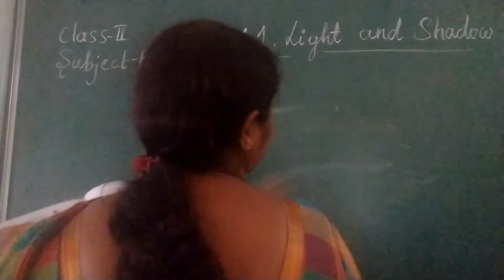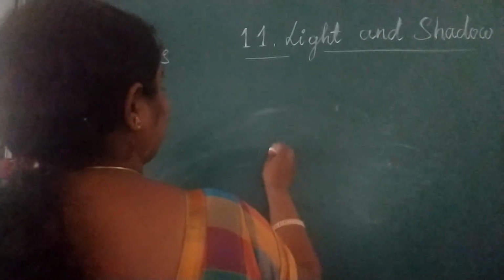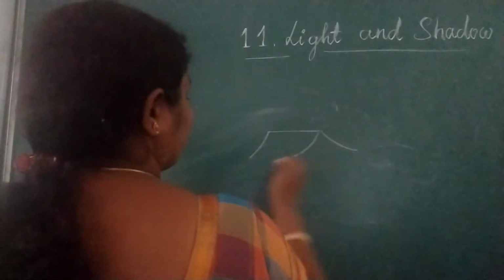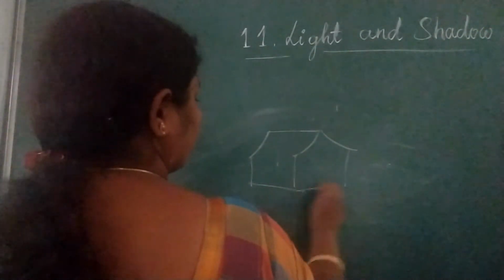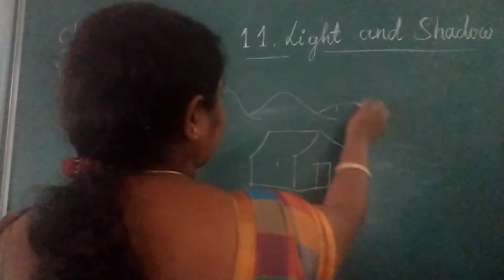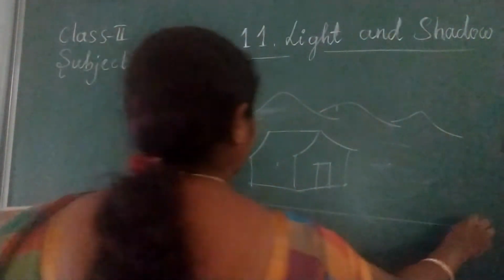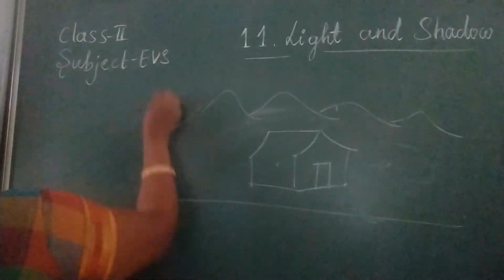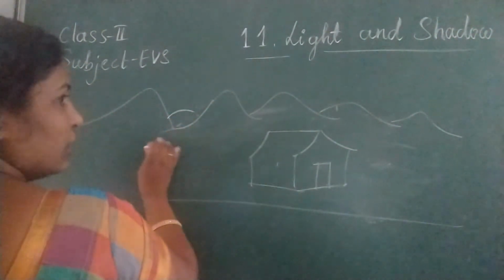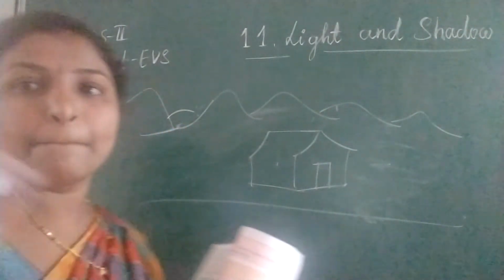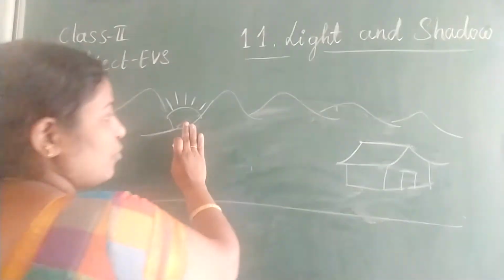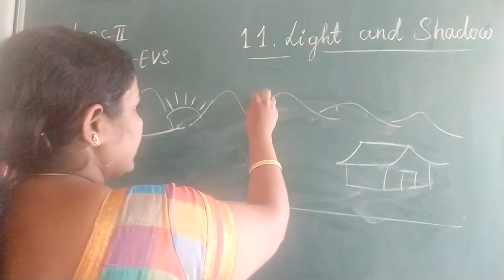Suppose the sun is rising here in the east. If the sun is rising in the morning, there is a coconut tree here.